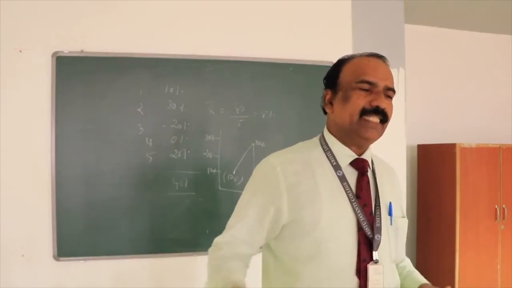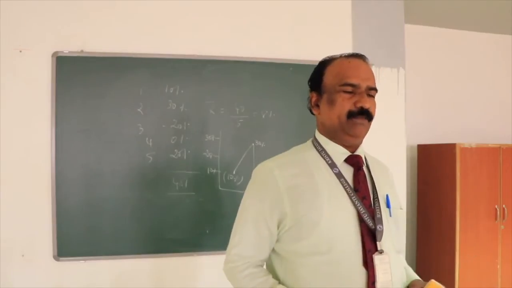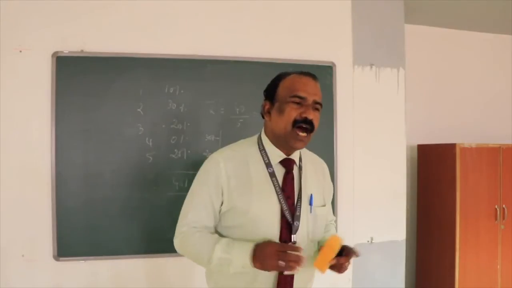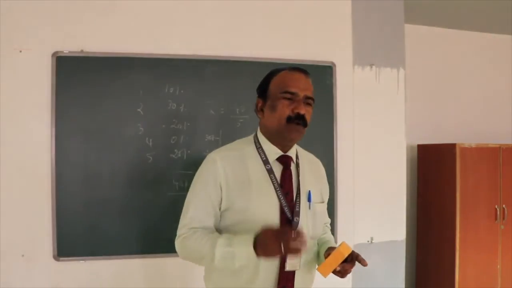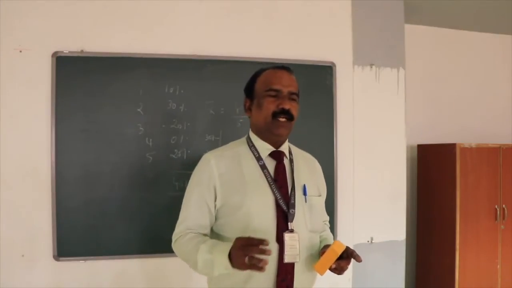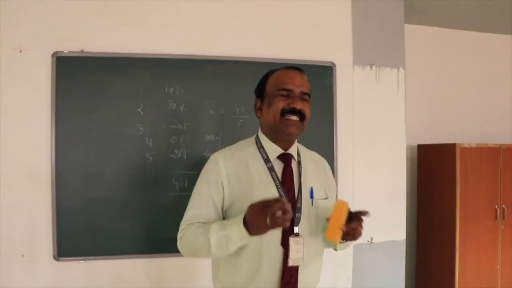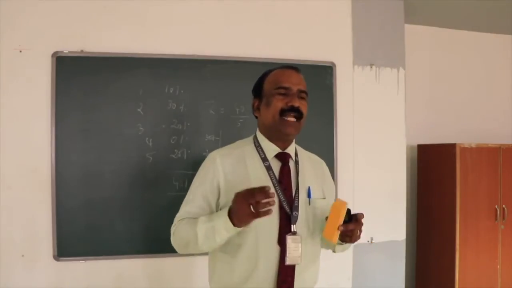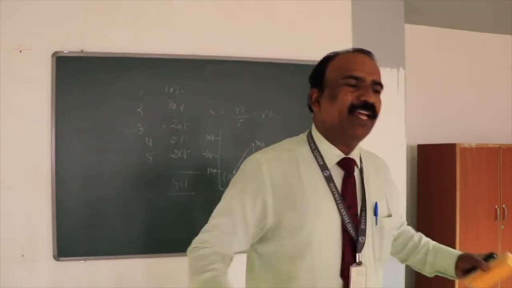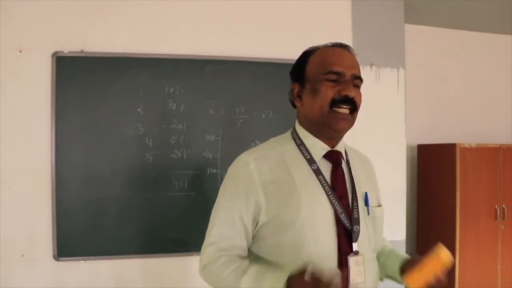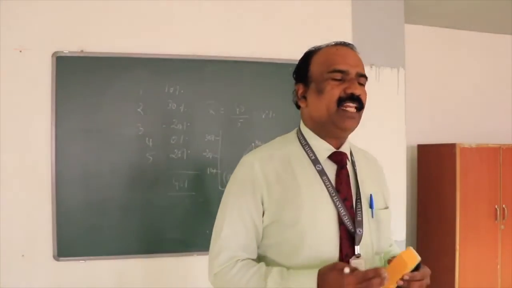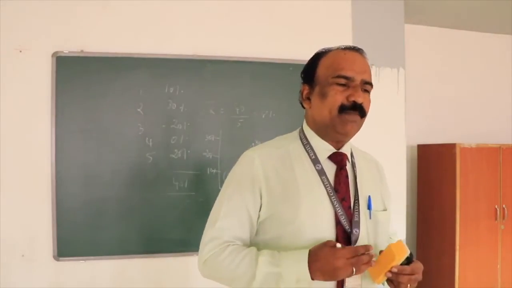So to calculate the compound rate of growth, we require another statistical tool called the geometric mean. The geometric mean provides the CAGR, the compounded annual growth rate. This compounded annual growth rate can be used for any variable. Here the variable is return, but the variable can be production, sales, output, or profit.